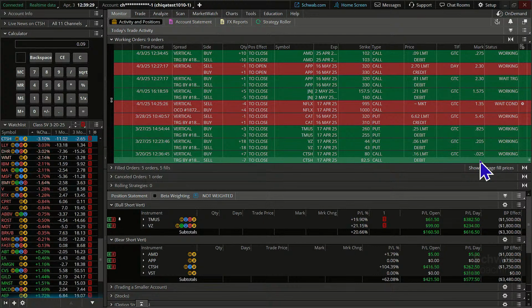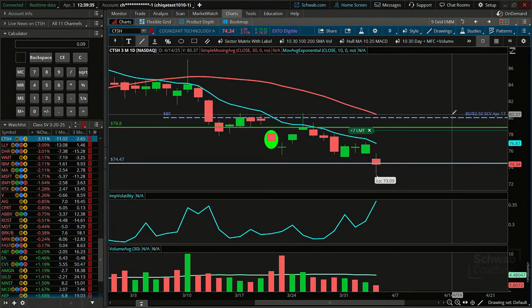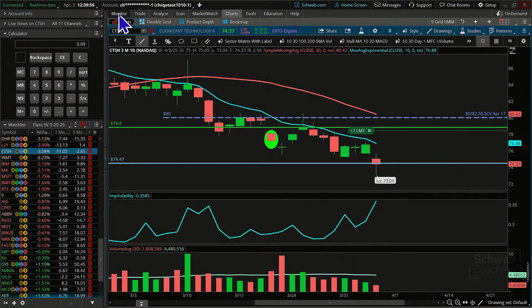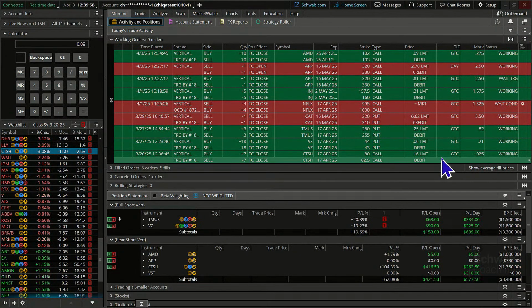We don't necessarily want to wait 14 more days to get out of the trade. That's the 17th. Now it's in pretty good shape, and there may be some people who wouldn't mind sitting it out, waiting a little bit longer. But there are others who say, you know what, if we've got a majority of the gain, let's just go change our order. We maybe aren't getting the 70% that we wanted, but let's go ahead and get out of the trade. So what we're going to do here is change our order.